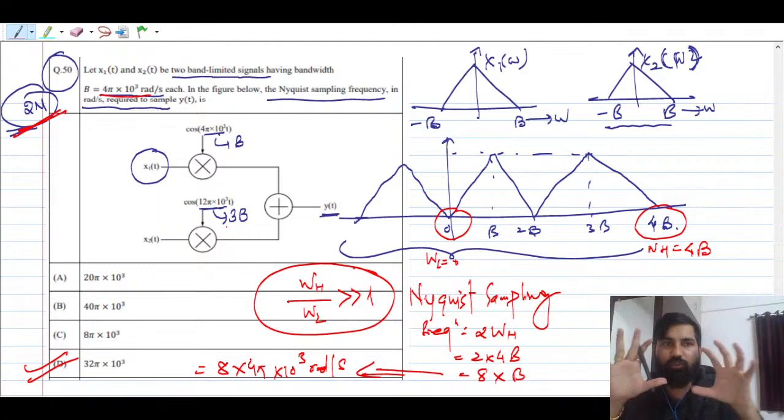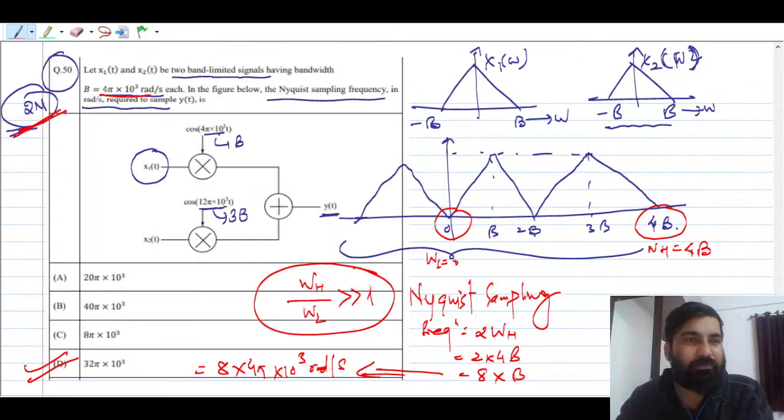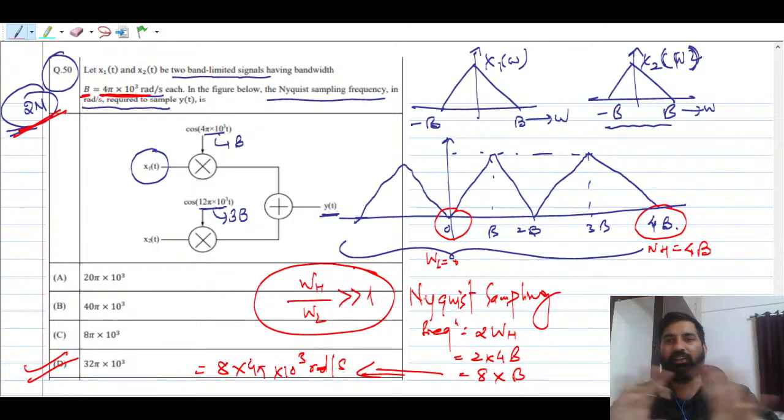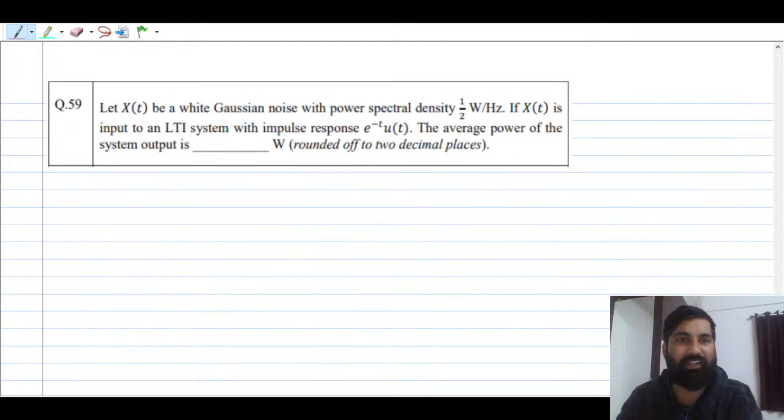Simply, you have to understand the meaning of a band limited signal, having a bandwidth b, and try to minimize the computation. What you can do here is replace this 4 pi into 10 raised to power 3 by b, right? So your life becomes very simple. Otherwise, writing 4 pi into 10 raised to power 3 again and again might mess up your diagram. So I think you might have liked this approach.